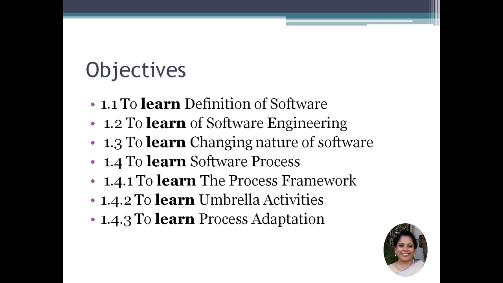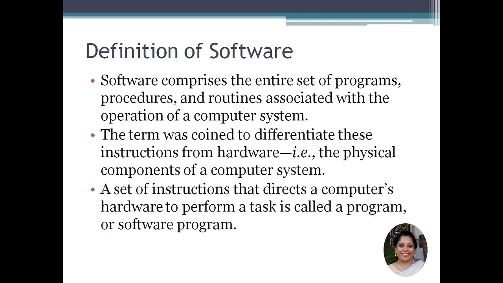To proceed, we will see what exactly we mean by software. Software comprises the entire set of programs, procedures and routines associated with the operation of a computer system. The term was coined to differentiate the instructions from hardware, that is the physical components of a computer system. A set of instructions that directs computer hardware to perform a task is called a program or a software program.